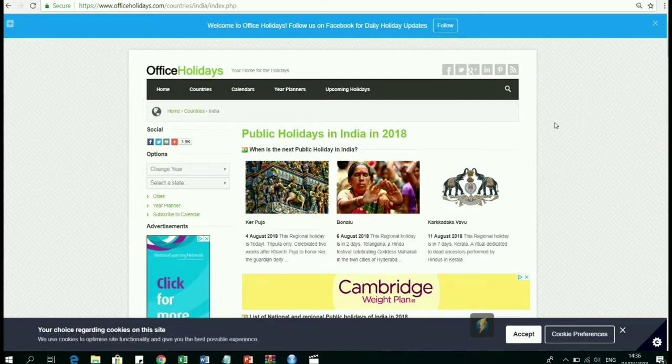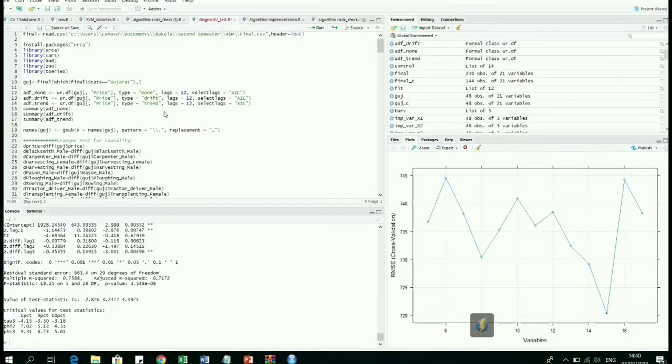State monthly level holiday information has been picked from the site by changing the year and the state, and we've written a loop to pick out the month level festival information for all the three states under consideration. I've done certain diagnostic tests, and based on that we've understood the nature of the data, and then found which algorithm best suits our dataset.